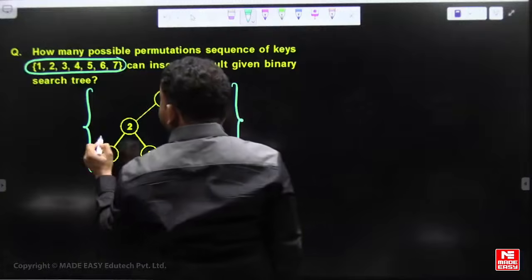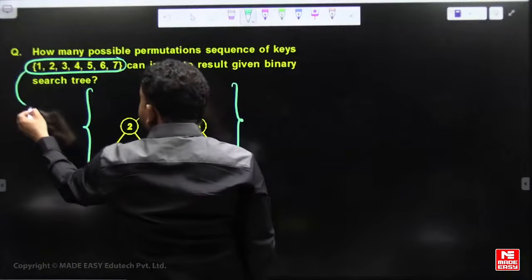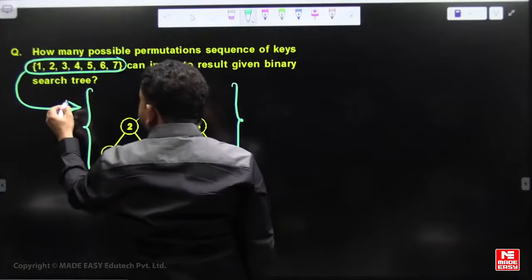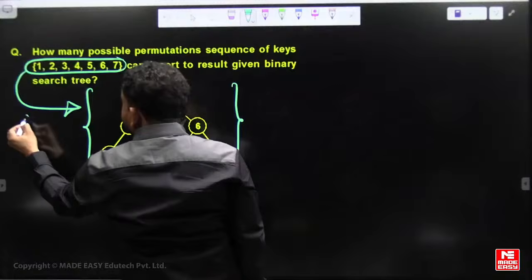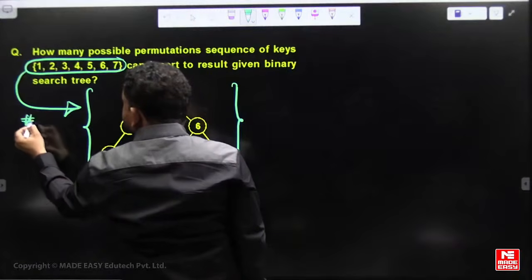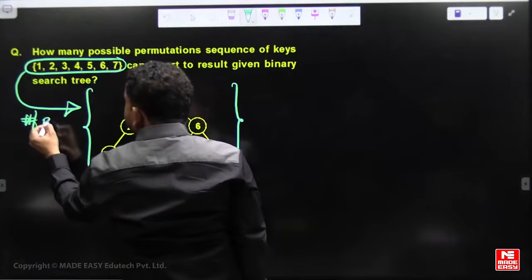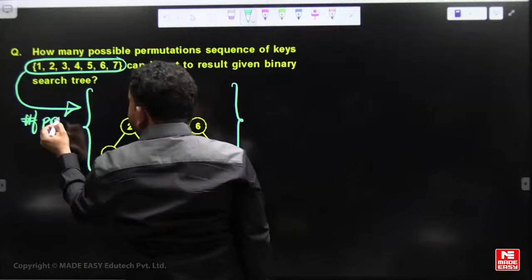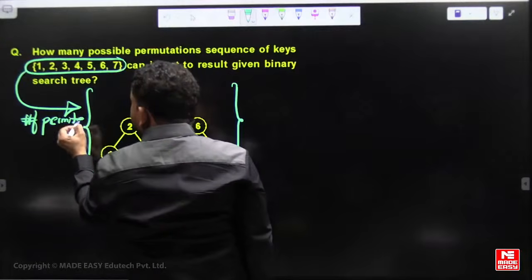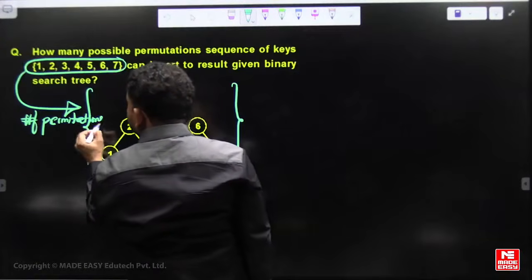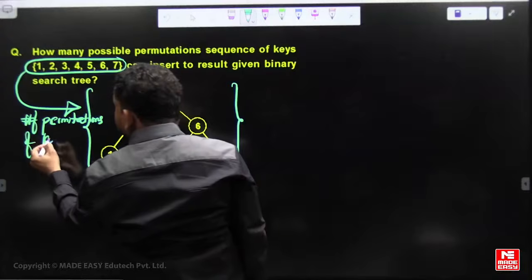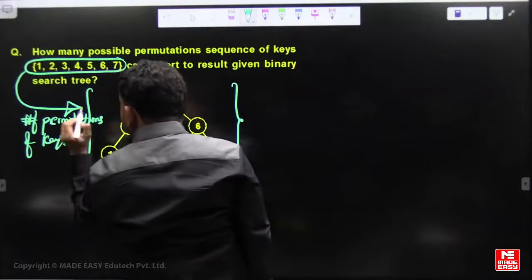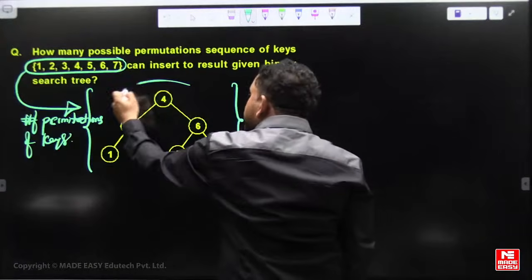So how many possible permutations can you insert? What is the number of permutations of keys? Permutation means sequences. Number of permutations of keys 1, 2, 3, 4, 5, 6, 7, so that you should get this resulted BST.